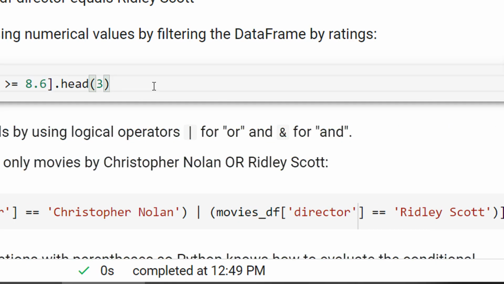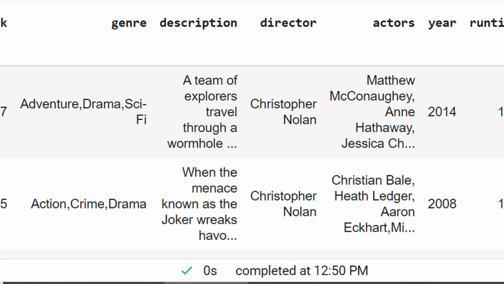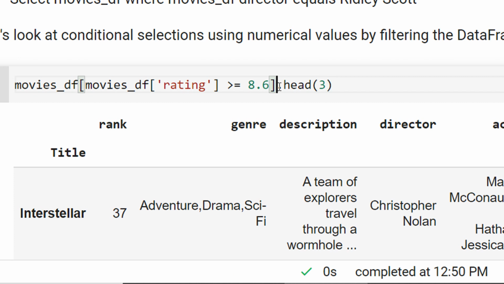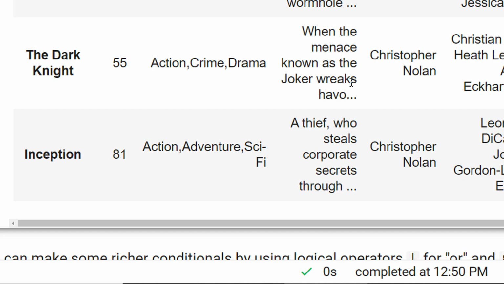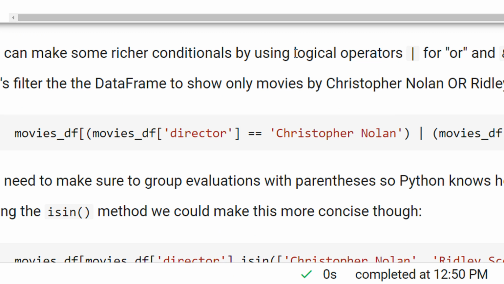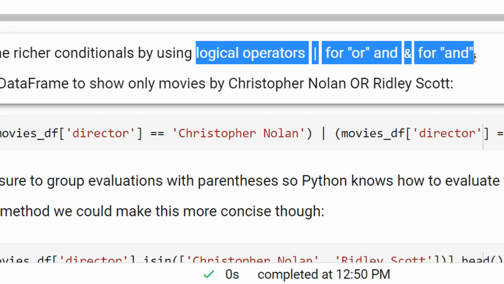You can see Interstellar, Dark Knight, and Inception, right? All by Christopher Nolan, and I can remove the head 3 to show all the possible cases, right? Now we are seeing the logical operators: or, and, etc. So now how does this go about?